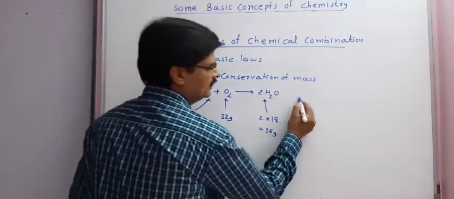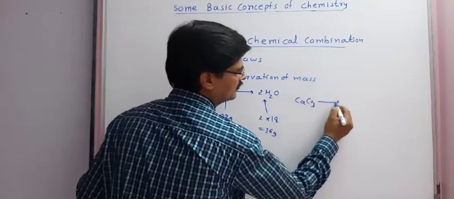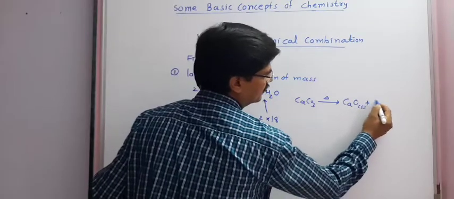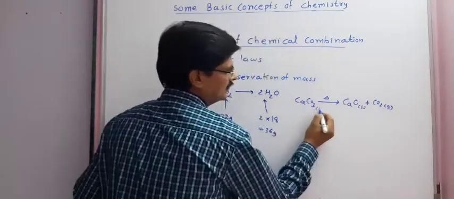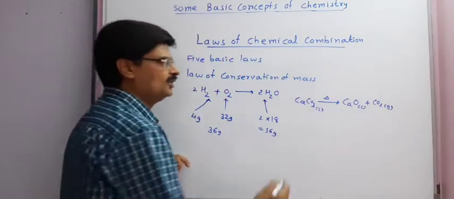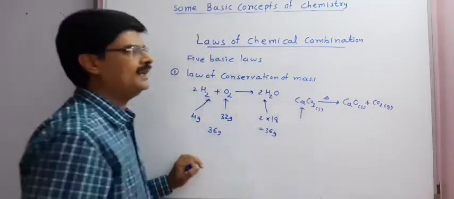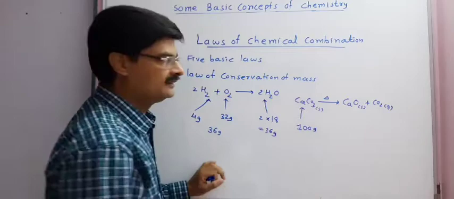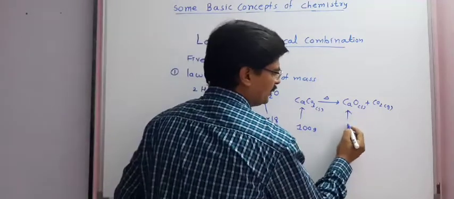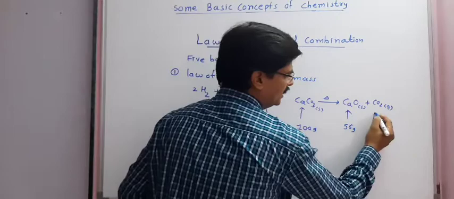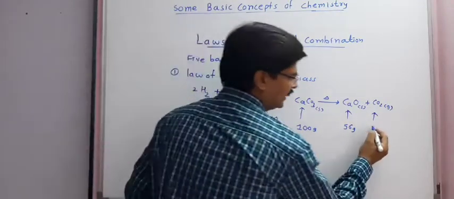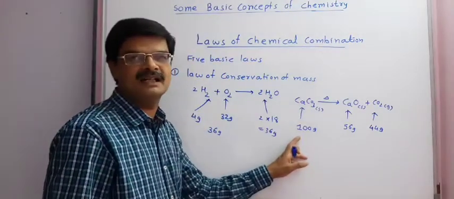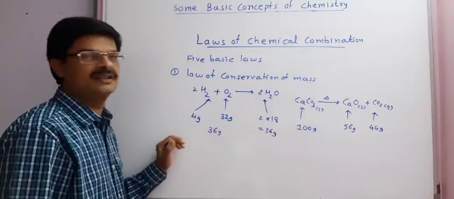Another example, CaCO3 on decomposition by heating gives CaO solid plus CO2 gas. Let's check the mass on both sides. On the left hand side, the calcium carbonate mass is 100 gram, and on the right hand side, the mass of calcium oxide is 56 gram and the mass of carbon dioxide is 44 gram. So here also we can say that on the left hand side and right hand side the mass conservation is followed.